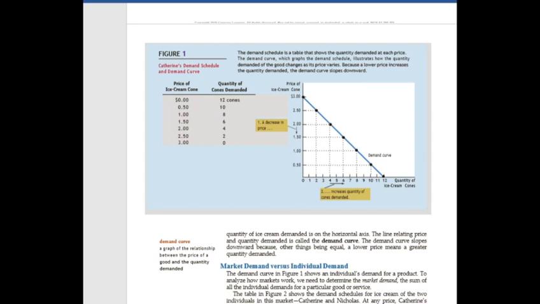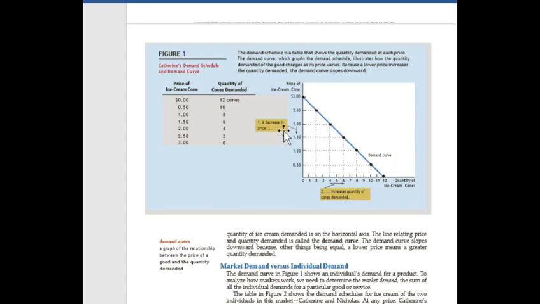This is the demand schedule. This demand schedule shows the relationship between the price of ice cream and the quantity of ice cream. This is Catherine's demand schedule. When price is $0, Catherine purchases 12 ice creams, and when price increases to 0.5, she buys 10 ice creams. So when price increases, the quantity demanded of ice cream decreases.